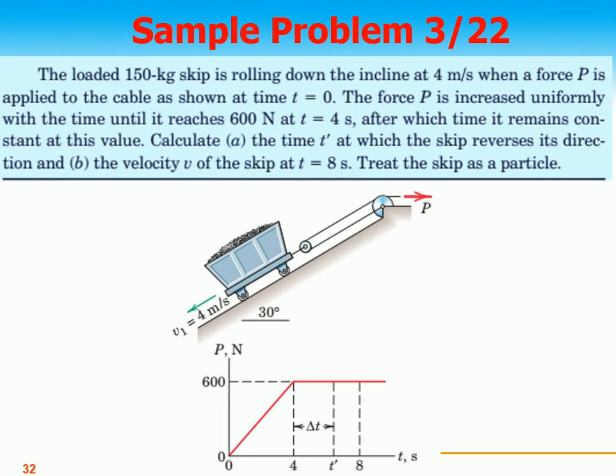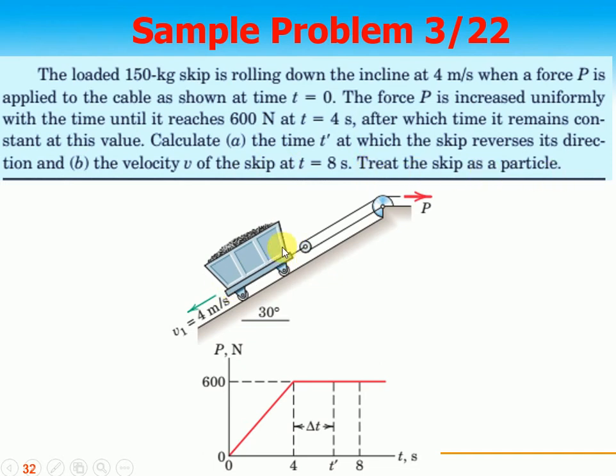Sample problem 3/22. The loaded 150 kilogram skip is rolling down the incline at 4 meters per second when a force P is applied to the cable as shown at time t equal to 0. The force P is increased uniformly with time until it reaches 600 Newtons at t equal to 4 seconds, after which it remains constant at this value. Calculate the time t prime at which the skip reverses direction, and the velocity v of the skip at t equal to 8 seconds. Treat the skip as a particle. Skip reverses means moving in the backward direction.